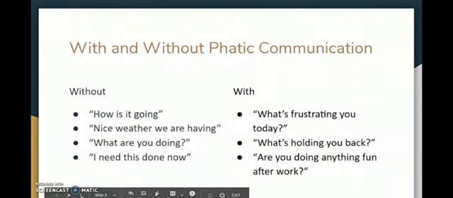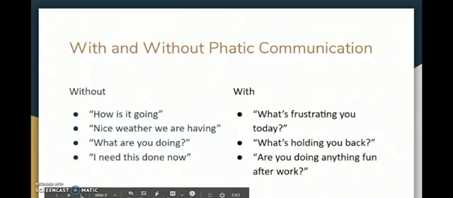Then over here there are two sections: one in which there is the use of phatic communication, and the statements that are without phatic communication. You can see the phrases without phatic communication: how is it going, nice weather we are having, what are you doing, I need this done now. So this is without phatic communication.